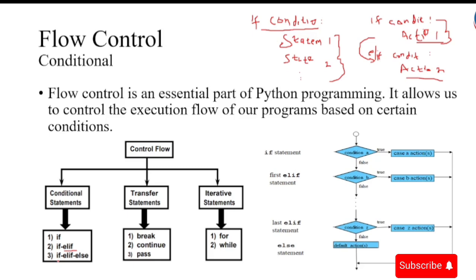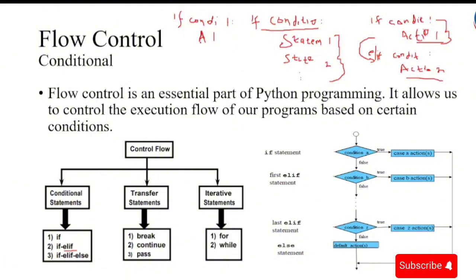So how does this code get executed, or how do we control the execution of this code? This is what happens for the if, elif, else condition. First, we have the if condition, assuming it is condition 1, and then I have my first action, action 1.